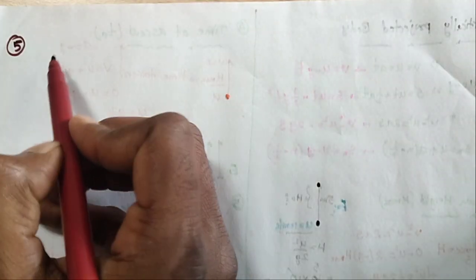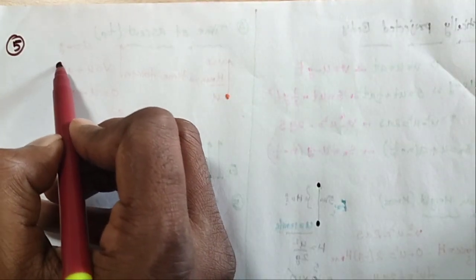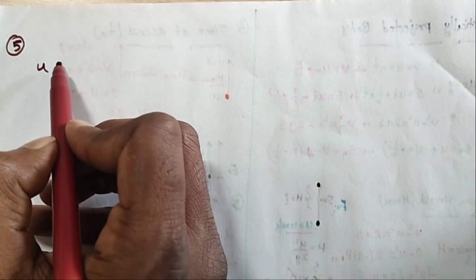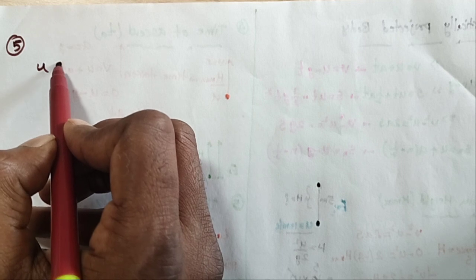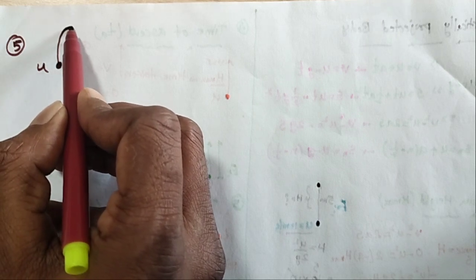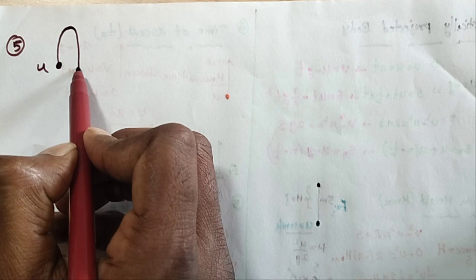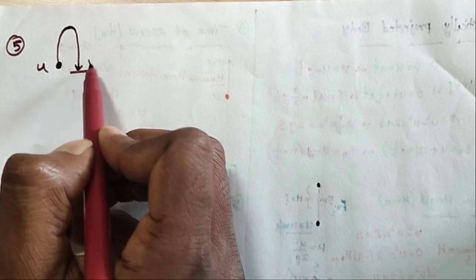Next, fifth point. Suppose this is the initial velocity u, right? Initial velocity u. So when the body is projected upward, it moves to the maximum height and touches the ground with a particular velocity v.